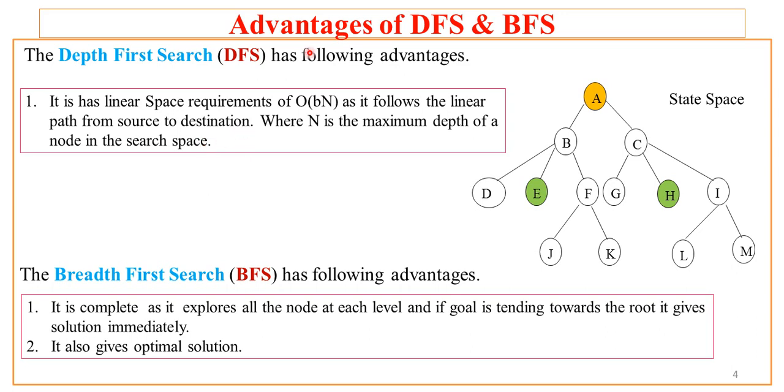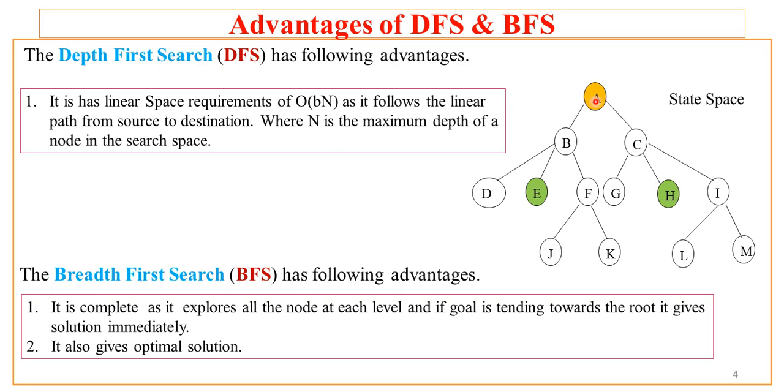Let us now see the advantages of DFS and BFS. DFS has the following advantages. It has one biggest advantage over the other algorithms: it takes linear space of big O of b into n, as it follows the linear path from source to destination, where n is the maximum depth of a given node in the state space. For example, let us see this state space.